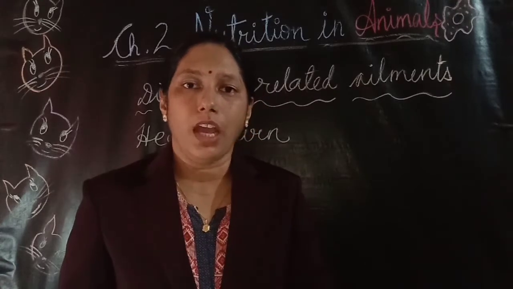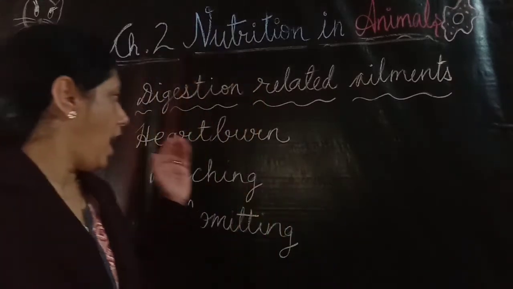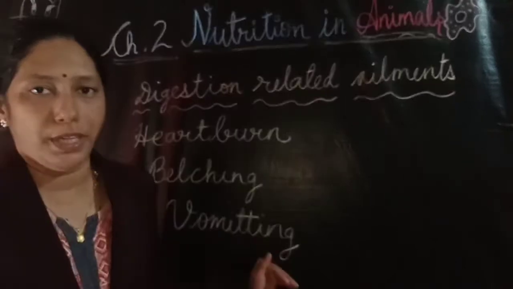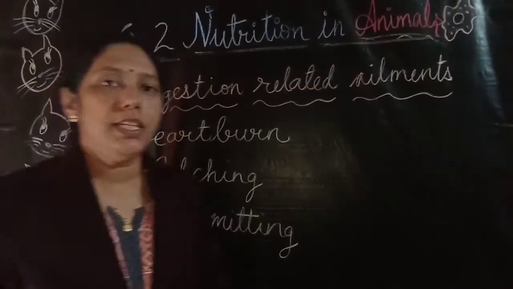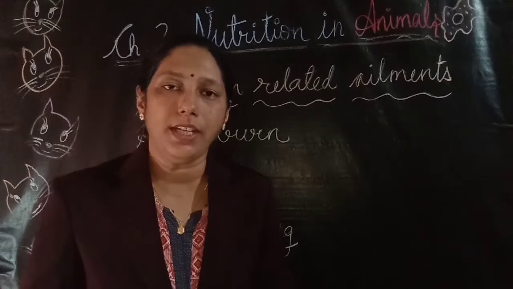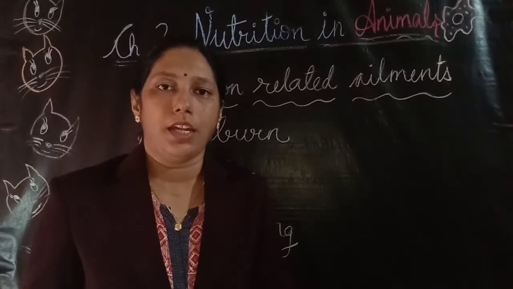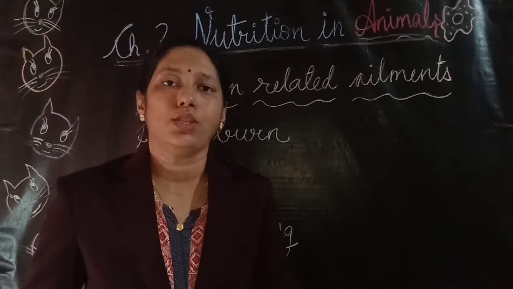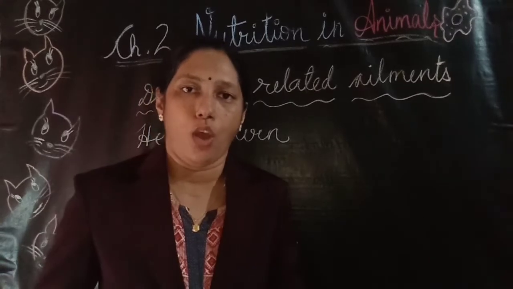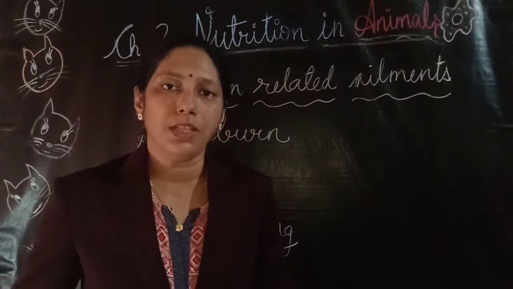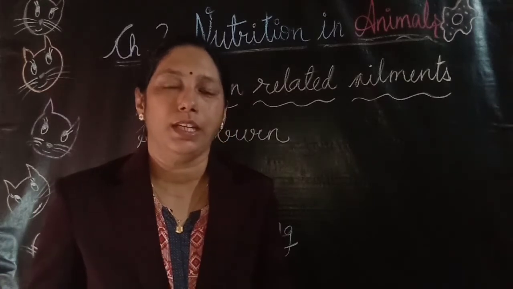Now we are going to study about the other ailments like heartburn, belching, vomiting. Heartburn is discomfort or a burning sensation in the chest. It occurs because the content of the stomach travels towards the lower part of the esophagus, and because of the stomach acids, the heartburn is felt.